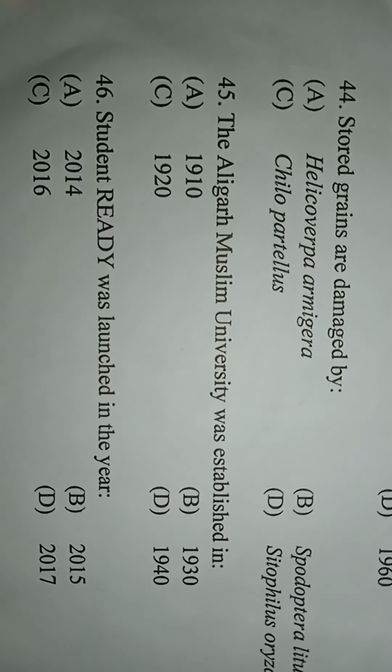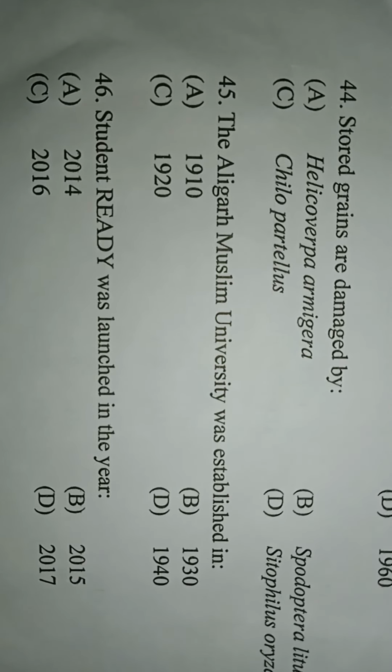Next question. The Aligarh Muslim University was established in option A, 1910, option B, 1930, option C, 1920, option D, 1940. The correct answer is 1920, option C. The Aligarh Muslim University was established in 1920.